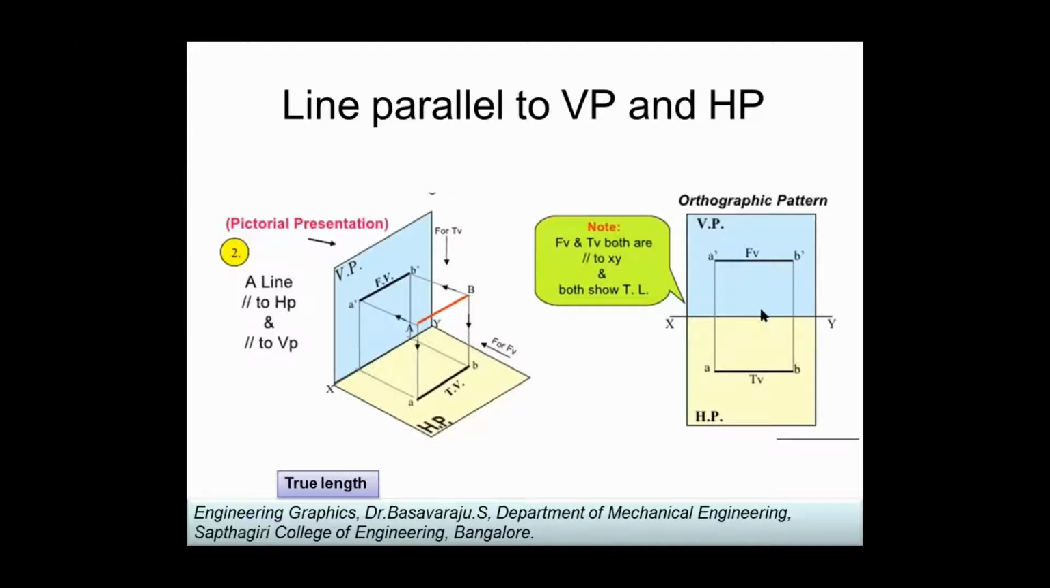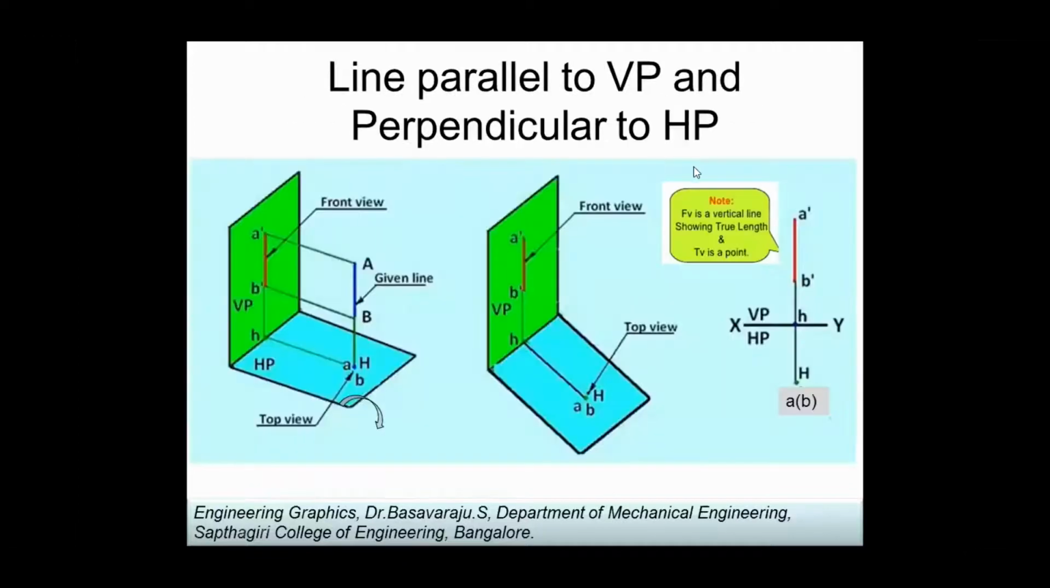We can take that particular distance and solve. And front view and top view both are parallel to the XY line and both show the true length. Very, very important concept. True length means if a line or an object's edge is parallel to the vertical plane or horizontal plane, its view will be in its true length. Please remember this word true length, very, very important. We have solved this problem. We'll move on to the next condition, that is the second condition.